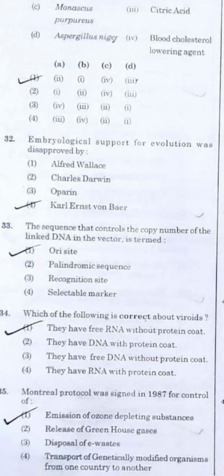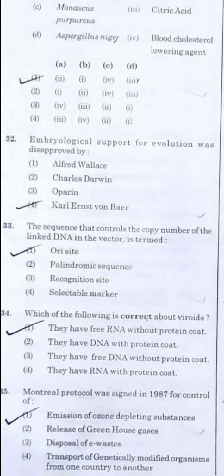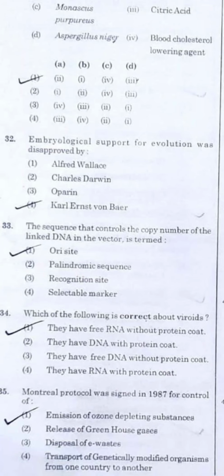Go for question number 33. The sequence that controls the copy number of the linked DNA in the vector is termed as the Ori site, or we call it Ori C. Go for question number 34. Which of the following is incorrect about viroids? Here, the correct answer is that they have free RNA without the protein coat. The only difference between viruses and viroids is that viruses do have a protein coat, but viroids do not have.